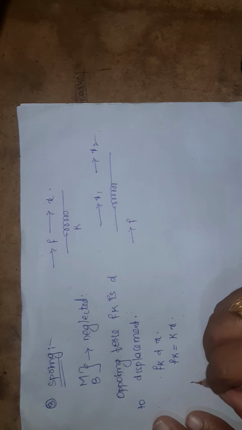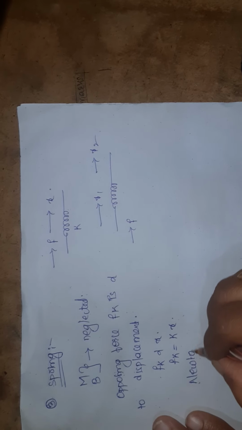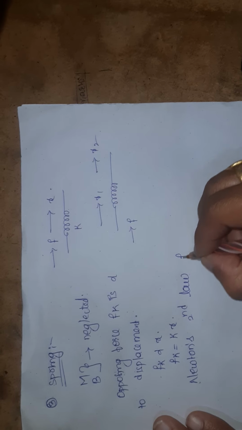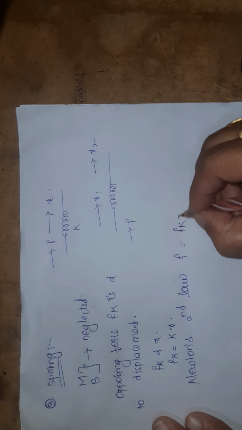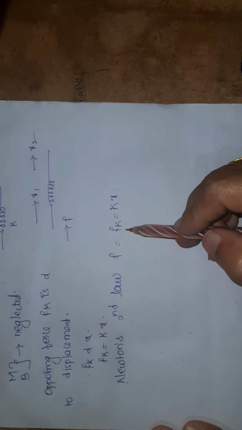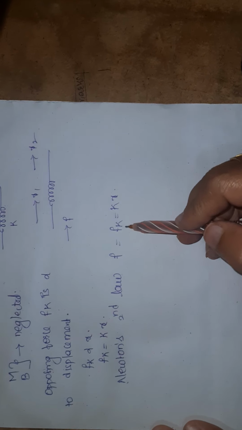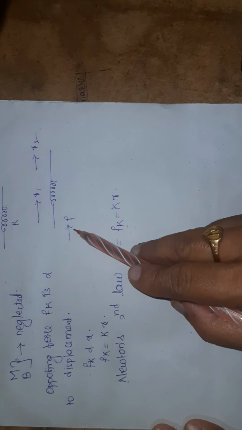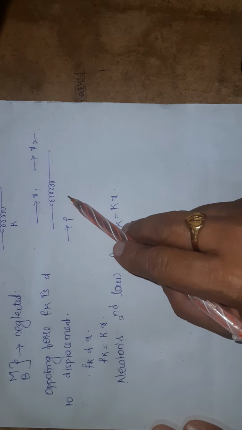According to Newton's second law, the applied force is equal to the opposing force, that is kx. So here Fk is the opposing force offered by the spring element, and F is the applied force on the ideal spring element.